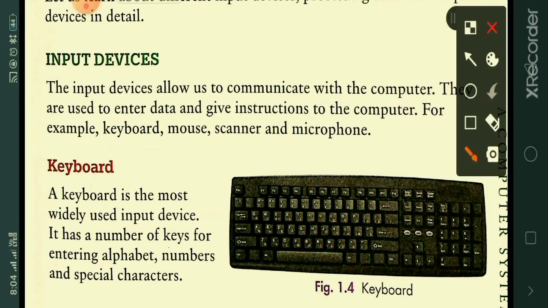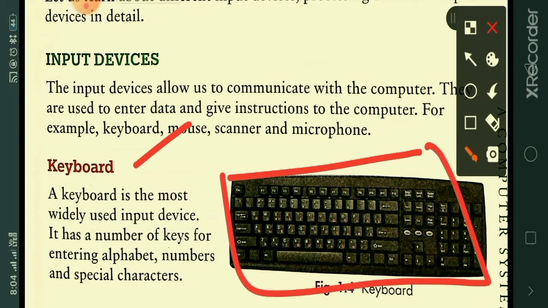First, we will study the keyboard. Keyboard is the most widely used input device. So this is the keyboard, students. It has a number of keys. See here, you can see the number of keys we have.